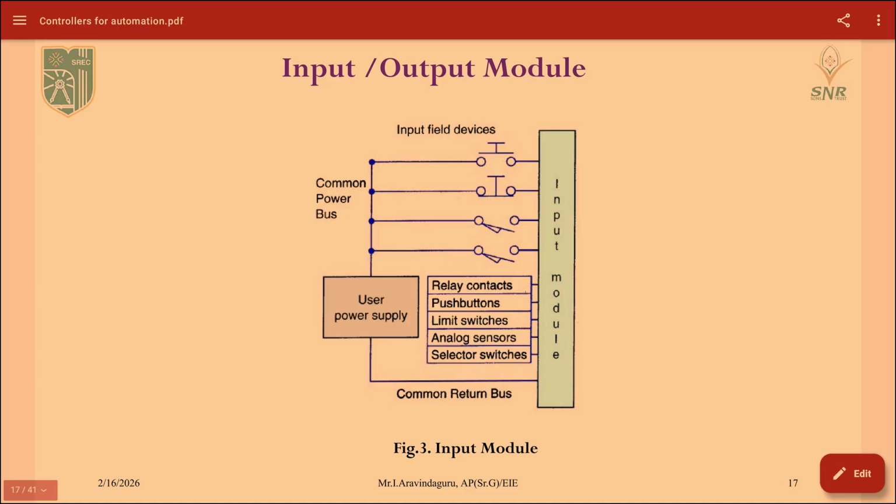Then next we will see about a detailed view of the input output module. First we will see about the input module. In the input module there will be common power buses available, which will be connected with our input field devices like relay contacts, push buttons, limit switches, analog sensors, etc. And we will also have common return buses which will be connected with our user power supply and also with the isolation circuits, the optical isolators.